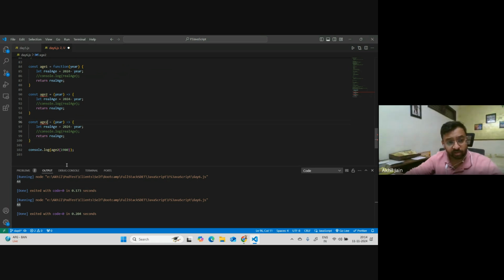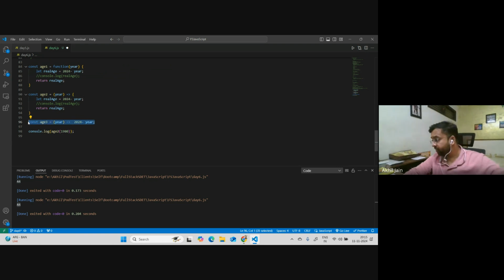See another form of arrow function. I'm providing the brackets, I'm removing these two lines. I'm removing this part, I'm removing this bracket. I'm removing everything. So what I have, is it a valid function or not? Anyone?